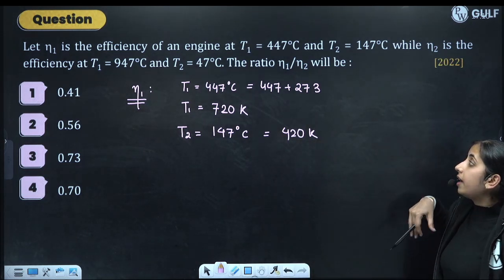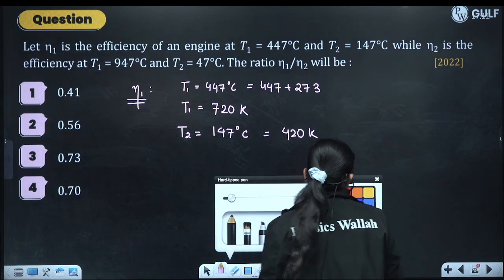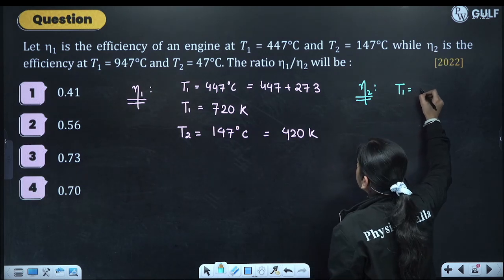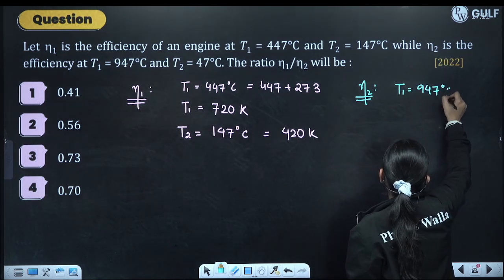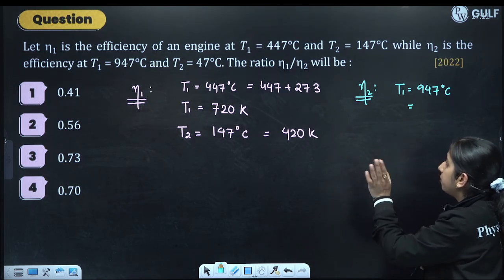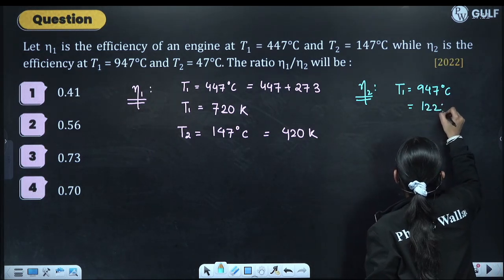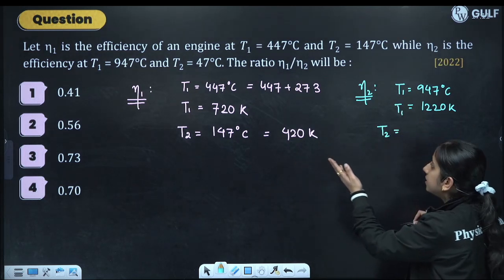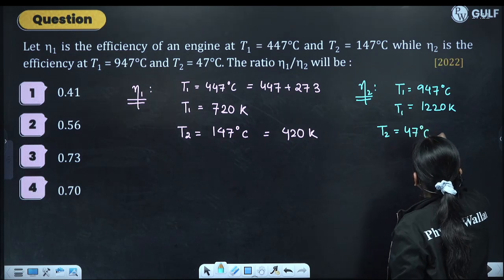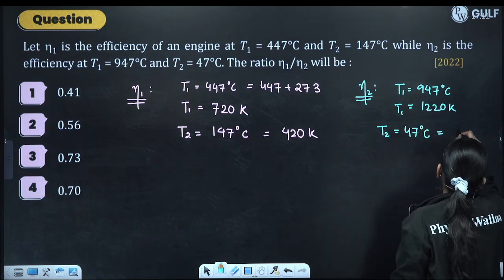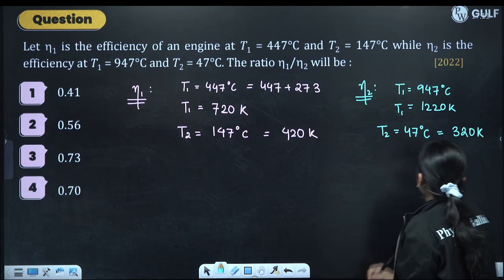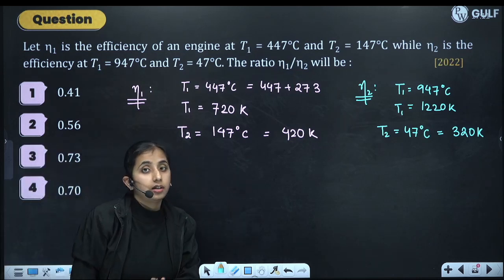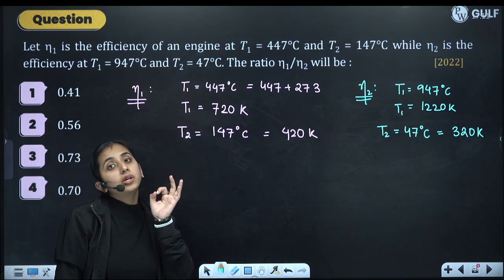While eta 2 is the efficiency at T1, for eta 2, T1 is 947 degrees Celsius, which will be 500 more, so 1220 Kelvin. And T2 is 47 degrees Celsius, 400 less, so it will be 320 Kelvin. These are the temperatures. Write every temperature in Kelvin. I'm saying again and again, because this is a basic mistake students do.